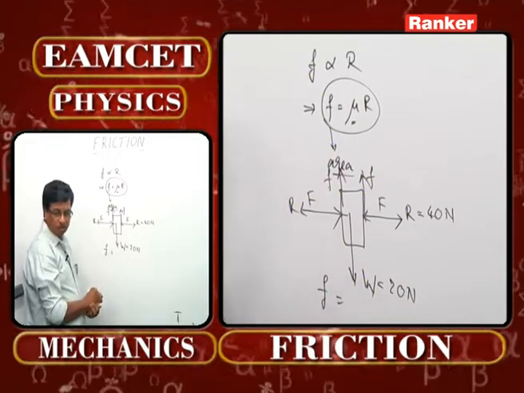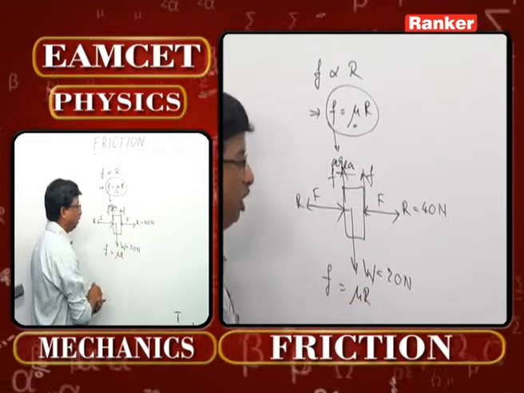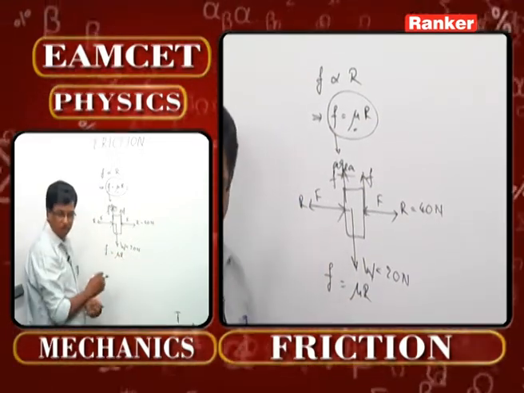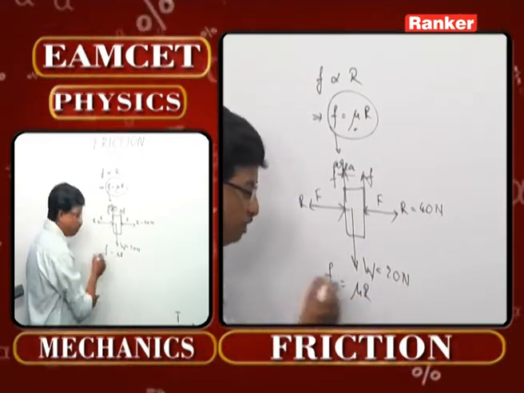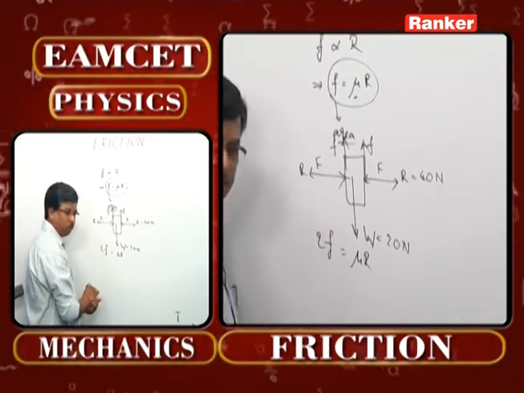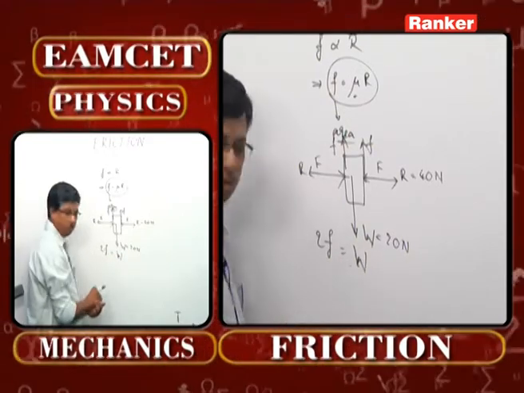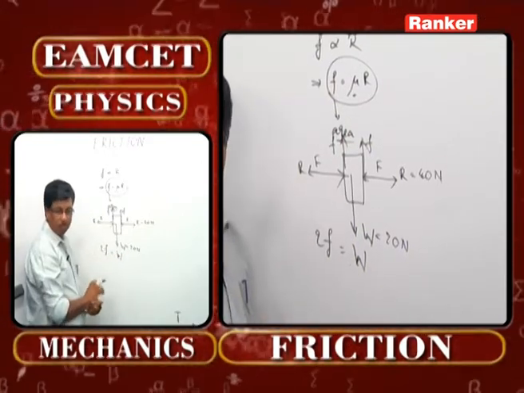Force of friction is nothing other than mu times R. That R is the normal reaction here. The coefficient of friction we just want. What is the upward force that is acting? It is now 2F. That should be equal to the weight of the book if it is to be at rest. That is the concept.